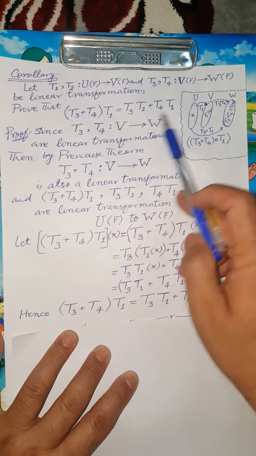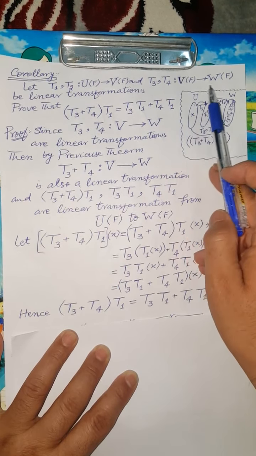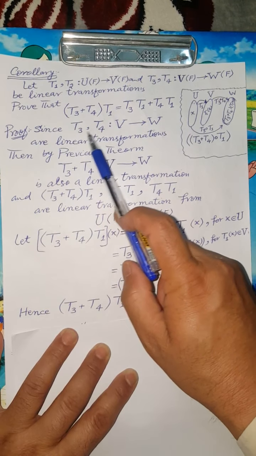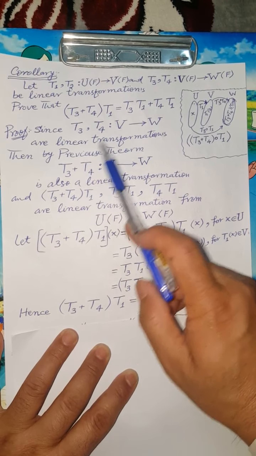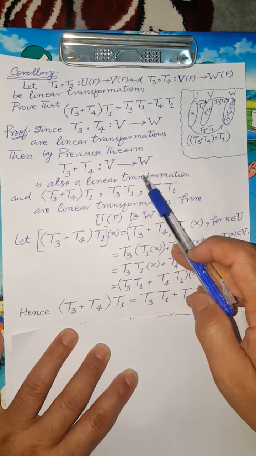Since T3, T4 are linear transformations from the vector space V to the vector space W, then by a previous theorem, the sum of the linear transformations is also a linear transformation from the same vector space V to the same vector space W.